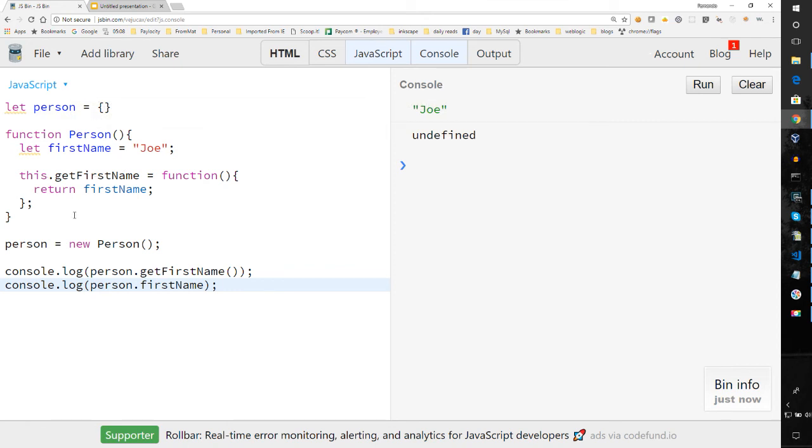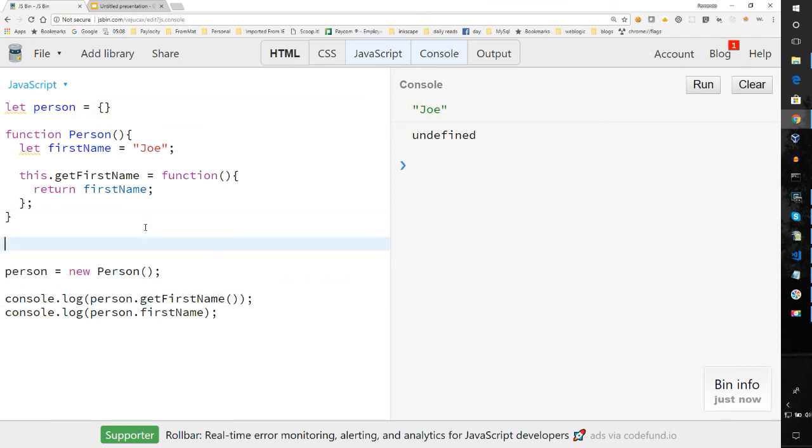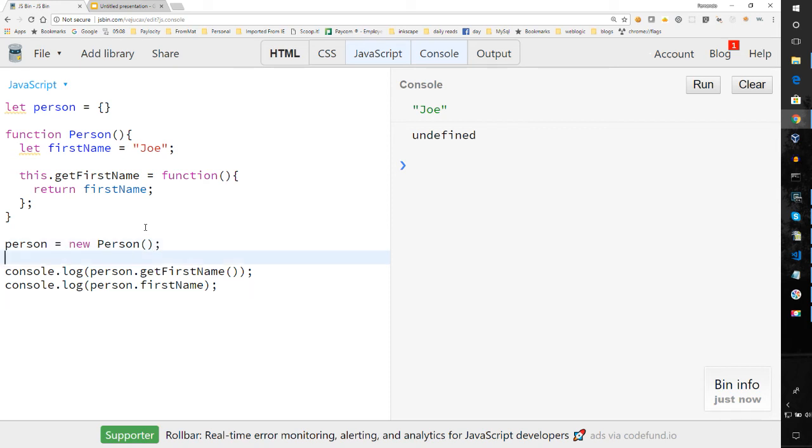But let's say that I did have that object and I wanted to extend it. So I can still extend person after construction, and now I'm extending that property.